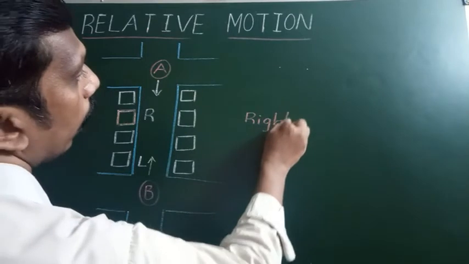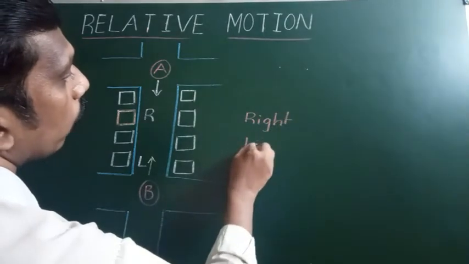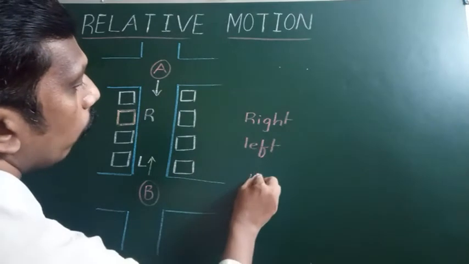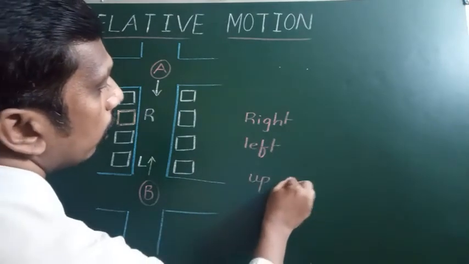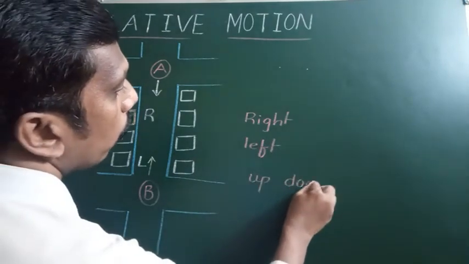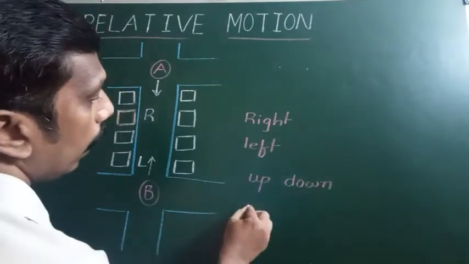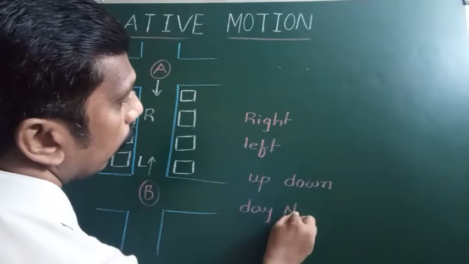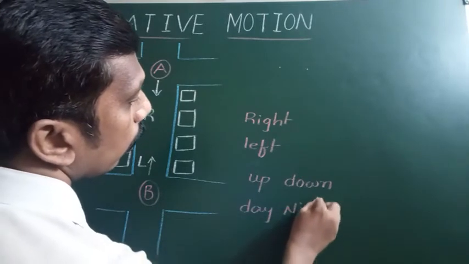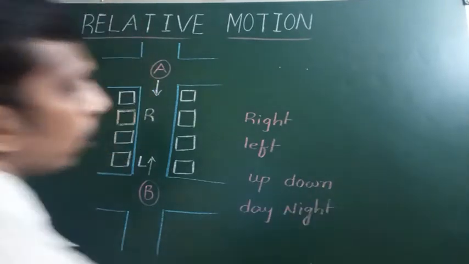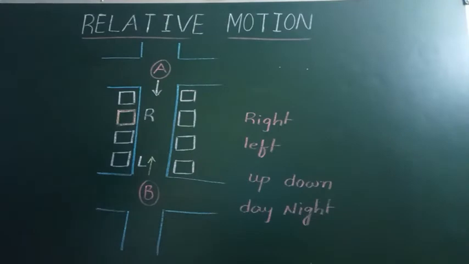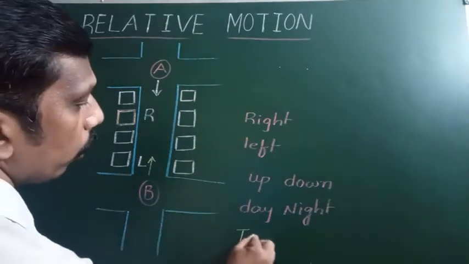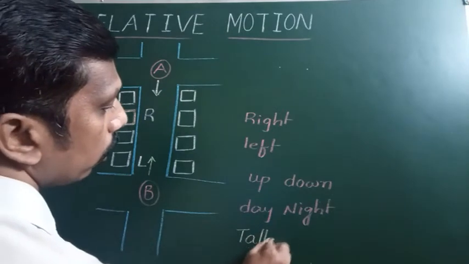Not only right and left, generally up and down, these are also relative terms. Day and night. In the previous example, we saw taller and shorter.